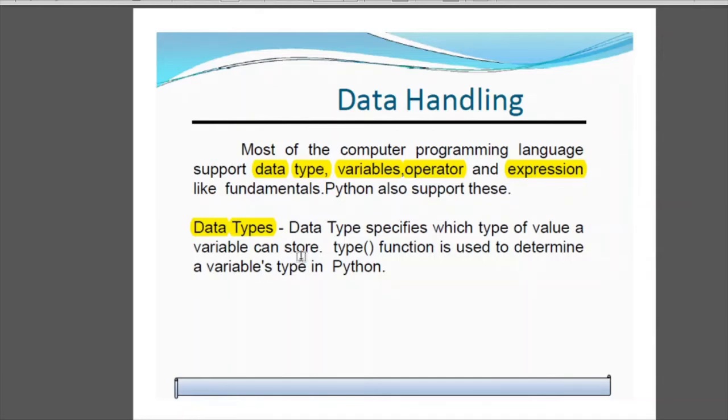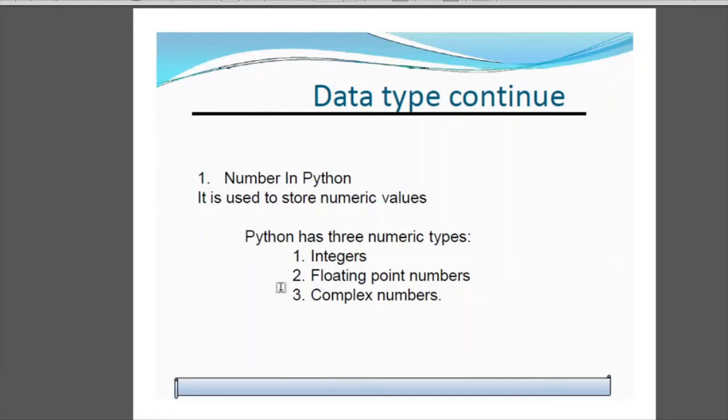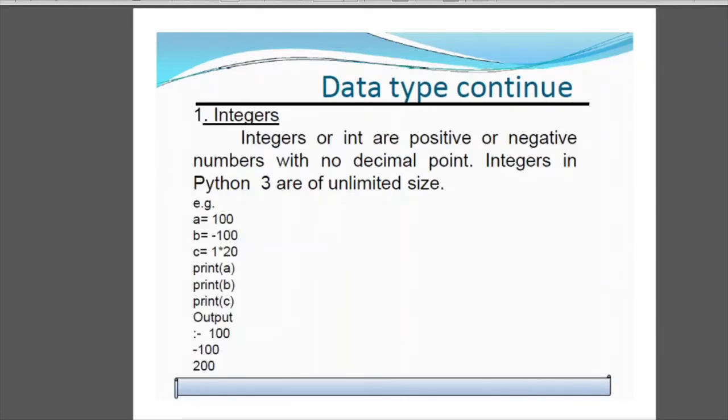Okay, so these are various data types which we are going to discuss that help you store any kind of data, predefined with the type you are going to use. So these are the types of data type which we will study: number, string, boolean, list, tuple, set, dictionary. Number. Now you know what are numbers: 1, 2, 3, 2.3, complex number. There are basically three types of number: integers, floating point number, complex number.